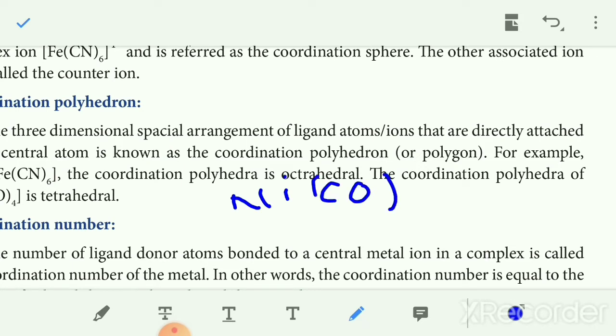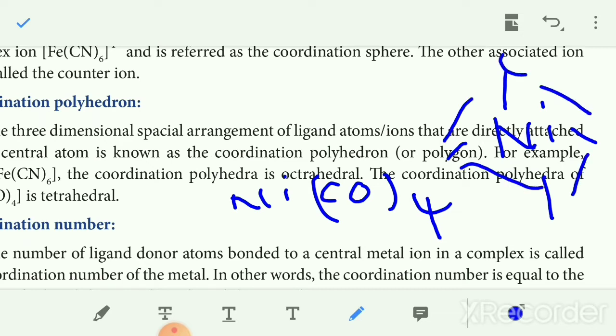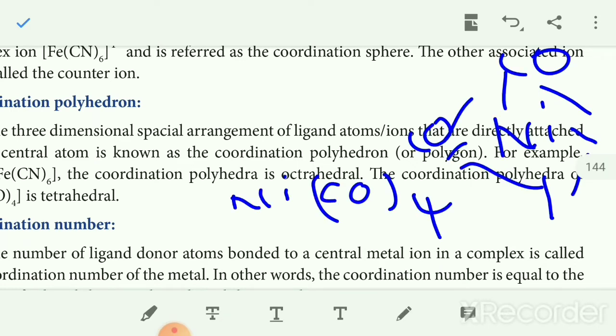Here Ni is surrounded by 4 ligands, so it has a tetrahedral geometry.